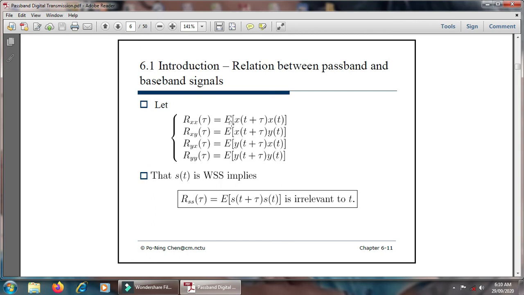According to that, the equation E of X of t plus tau into X of t is in concern with xx. Then in xy it is written as E of X of t plus tau and Y of t. Here is R of YX of tau, meaning E of Y of t plus tau X of t. And here is R Y of tau, which is equal to E Y of t plus tau Y of t. That is, S of t is wide-sense stationary, which implies that there is an RSS of tau which is equal to E of S of t plus tau S of t, and is independent of t.